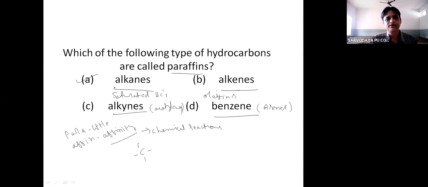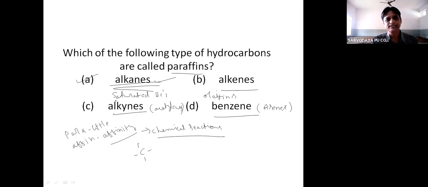Okay, so you all know that alkanes, alkenes, alkynes and arenes, that is aromatic hydrocarbons, are different classes of hydrocarbons. Alkanes, alkenes and alkynes are open chain compounds, whereas arenes are closed chain hydrocarbons. See, alkanes are called as paraffins. Para means little, affinity. Paraffin means little affinity towards chemical reactions.